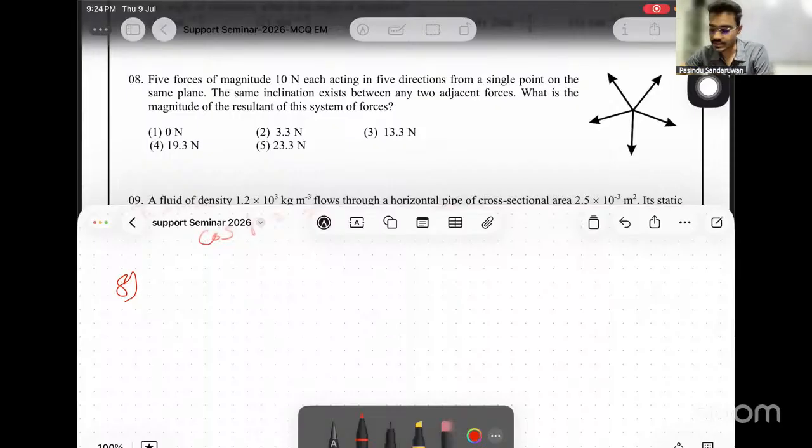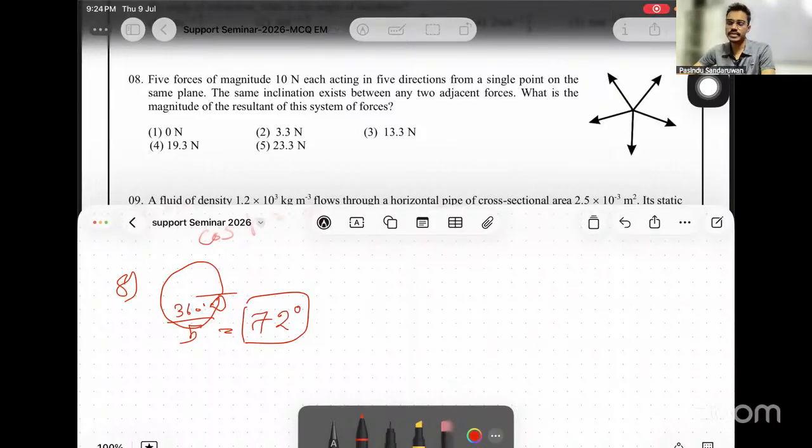If the same angle exists, we know the total angle is 360. Now, if the same angle exists between 5 forces, then 360 over 5 is 72. Then the angle between any two forces is 72. If angles are equal, all the forces are going to cancel each other. The resultant must be 0 if angles are equal, nothing to do with the question.